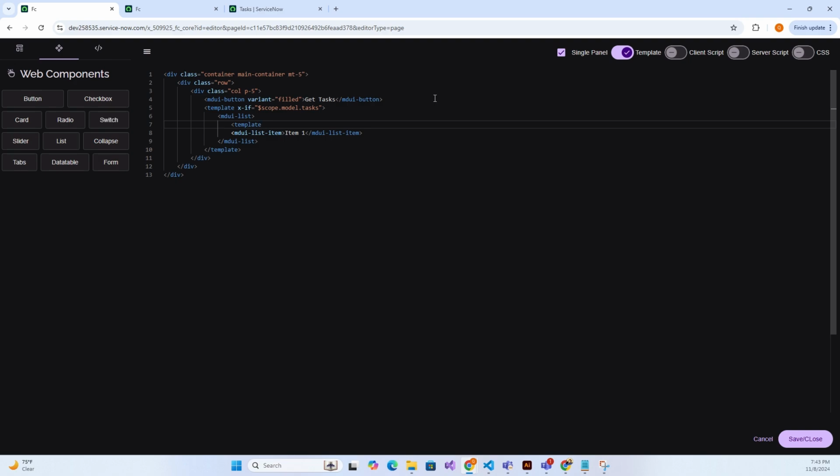And this is Alpine.js syntax. Call it task in scope.model.task. Here we go. And then we want to remove this text. Let's add the x-text equals, and here we want to display the number. And I think that's it. Let's go ahead and save this.